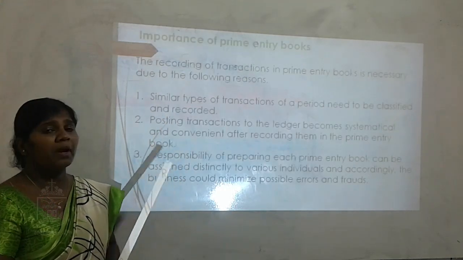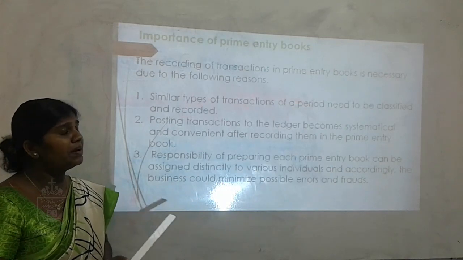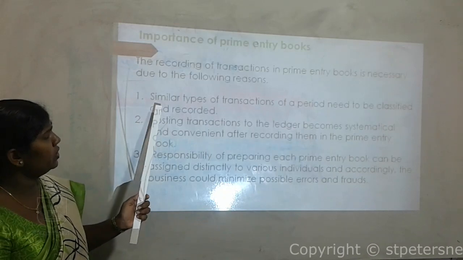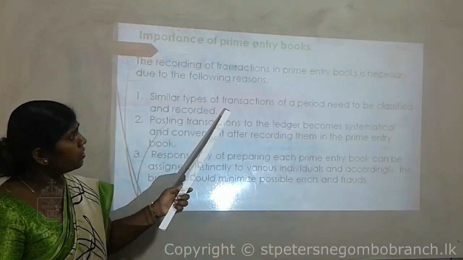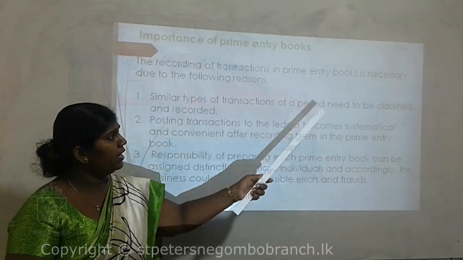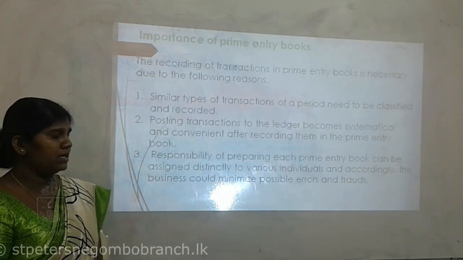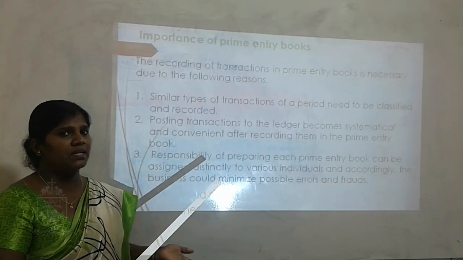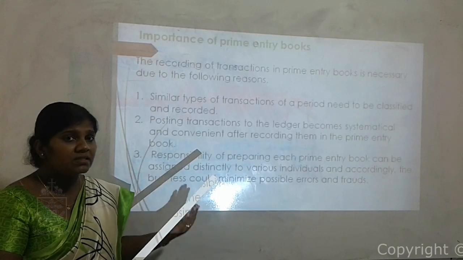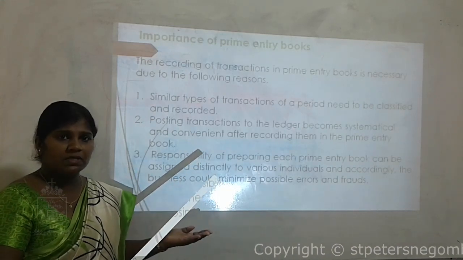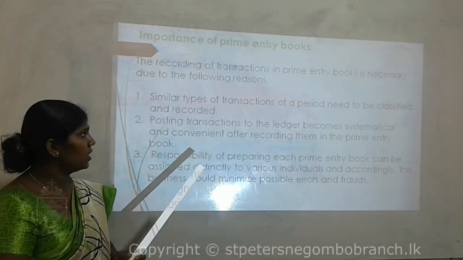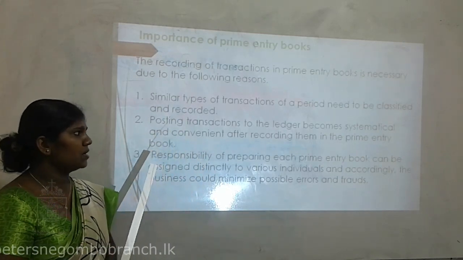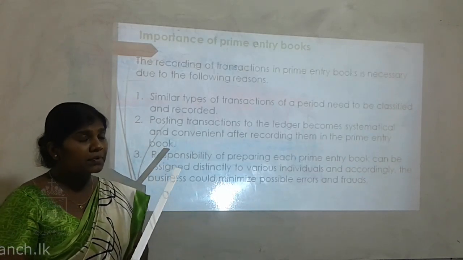Next one, importance of primary books. Yes, you should know the advantages of using all these primary books. First one: similar types of transactions of a period need to be classified and recorded. As an example, if there are cash transactions, we can record those in the cash book. If there are purchases on credit basis, we should record those in the purchase journal. Likewise, we can classify similar types of transactions and record them in the particular primary book.